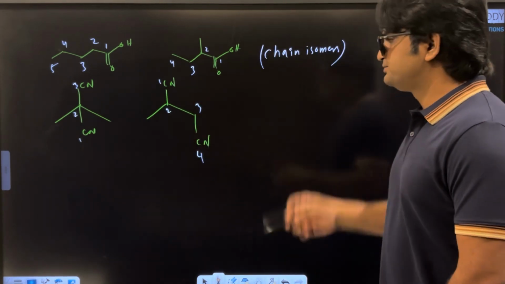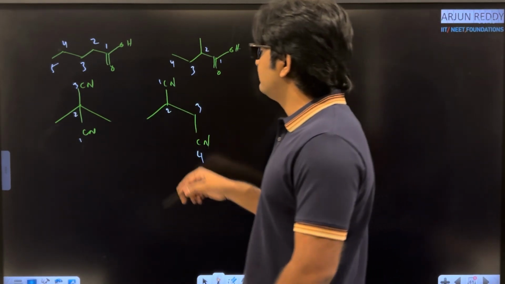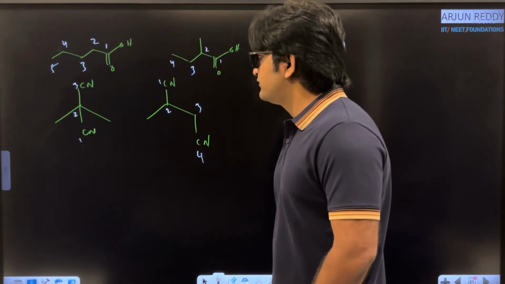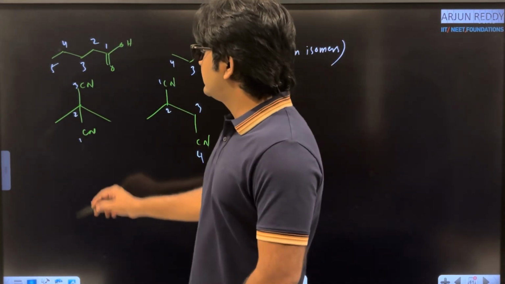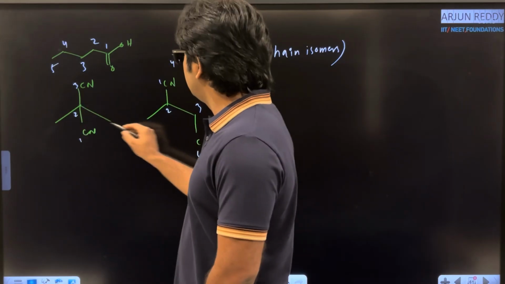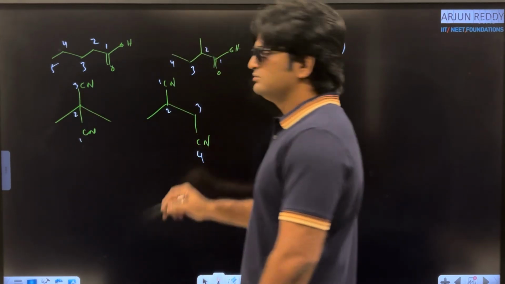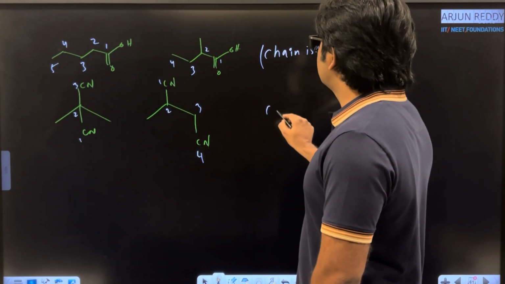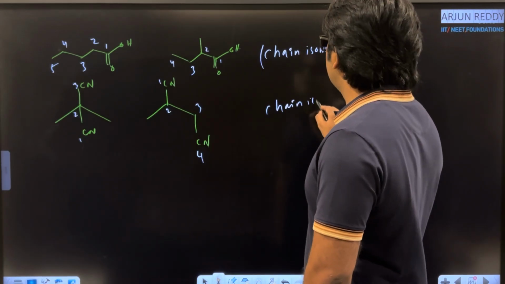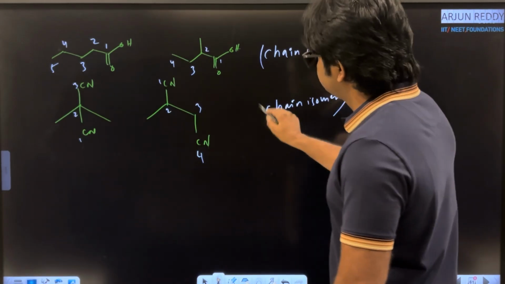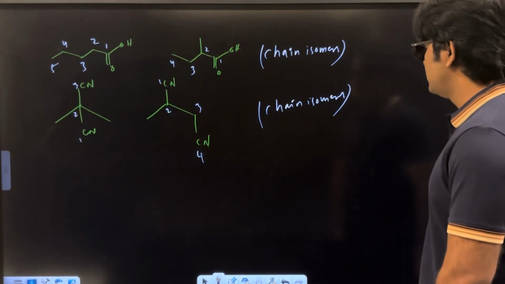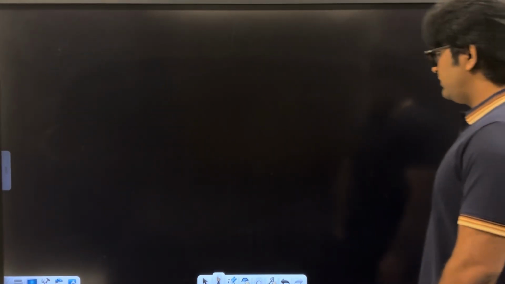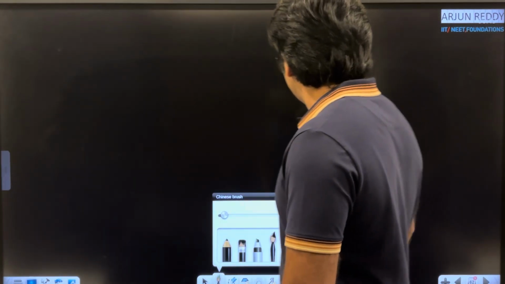Same molecular formula, but the length of the parent chain is different. For example, if you have any doubt, just count the number of carbon atoms. 1, 2, 3, 4, 5. 1, 2, 3, 4, 5. Okay. Now these molecules are classified under chain isomers. These are also classified under chain isomers. Very simple examples, right? Let me go to another example here.